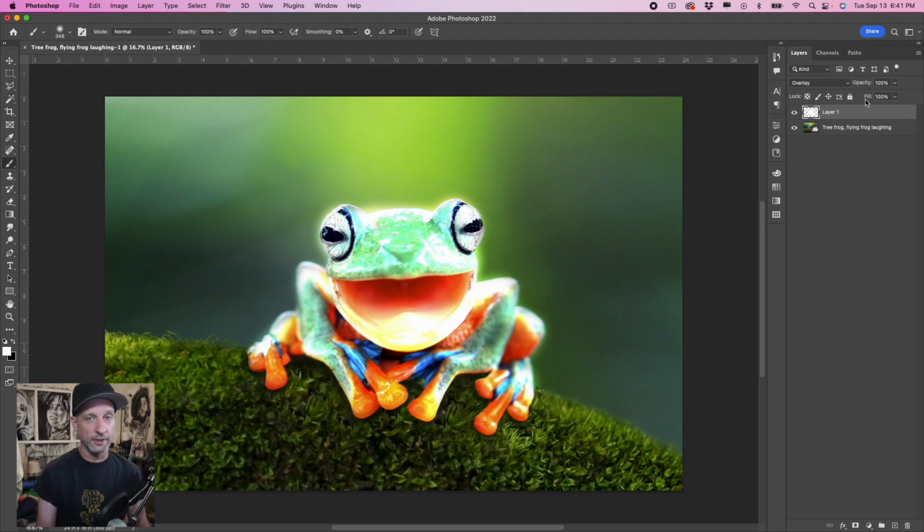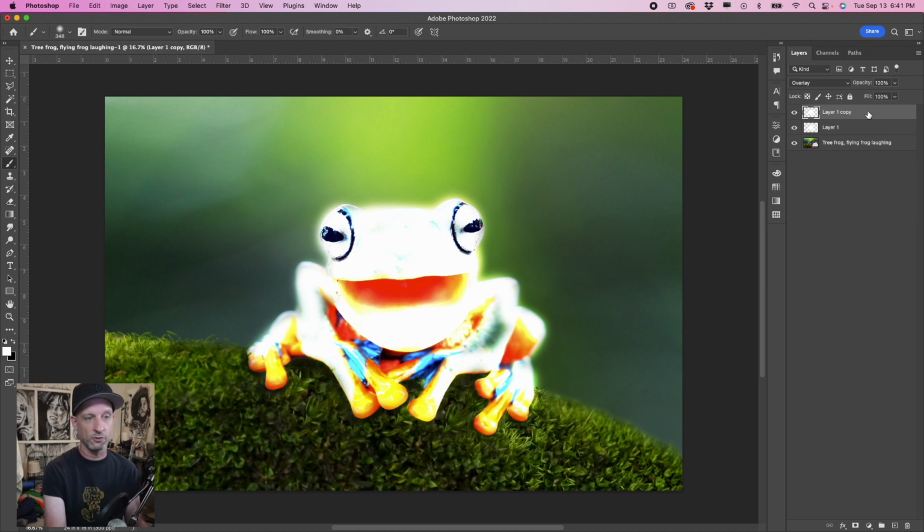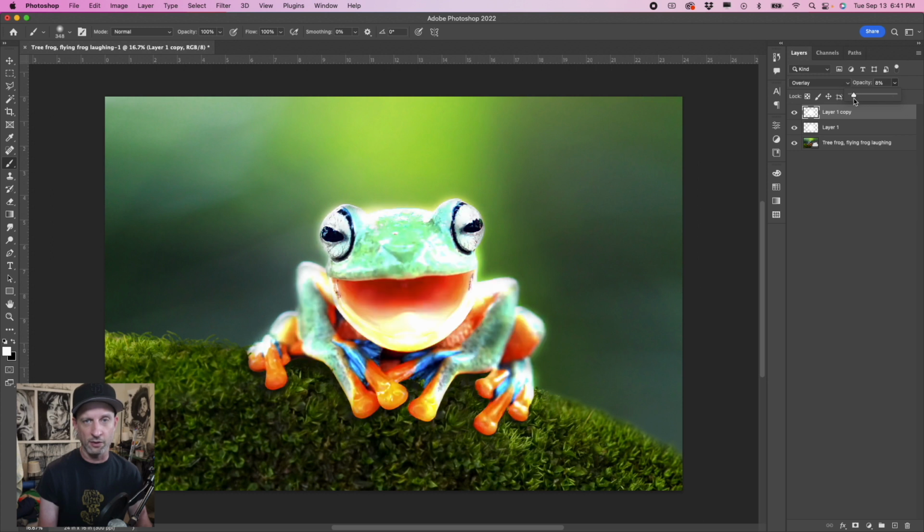Then we're going to duplicate that layer, and we can do that by doing Command J. We'll duplicate the layer. It's really bright right now, too bright. So go to the opacity of that layer and maybe bring it down to like 30% or so, maybe 25. Let's do 20%. Let's bring it down to 20% on that layer.